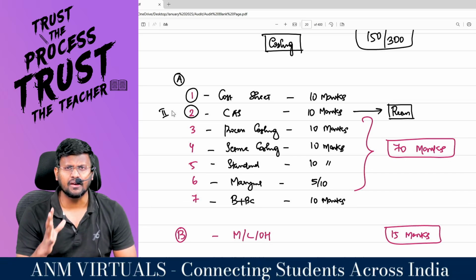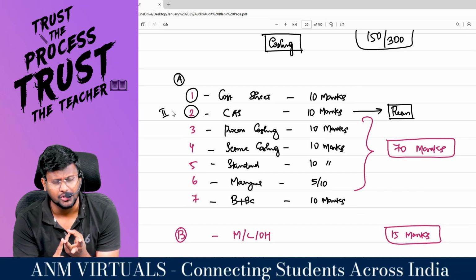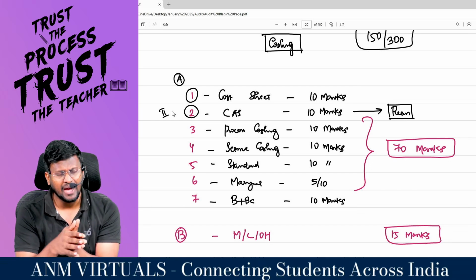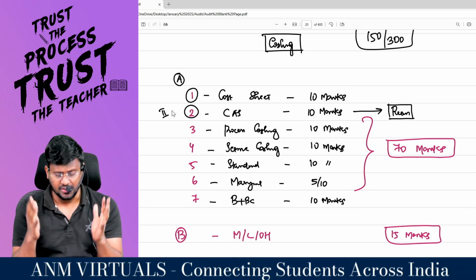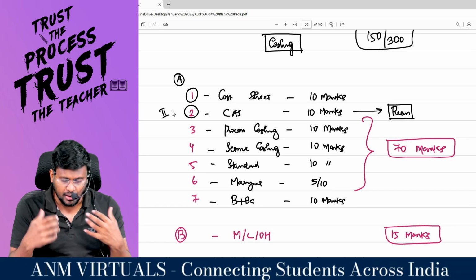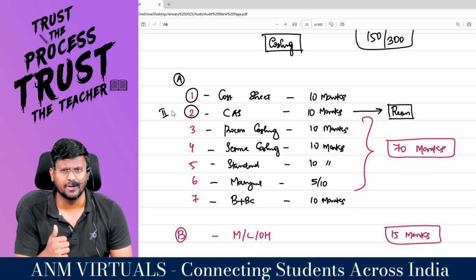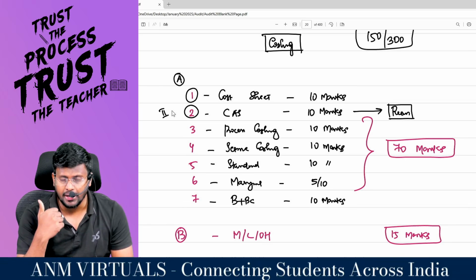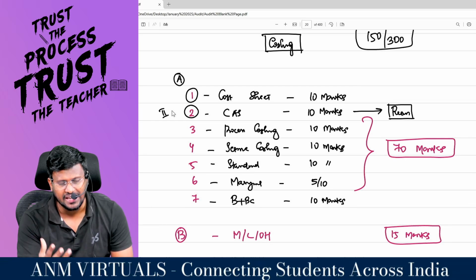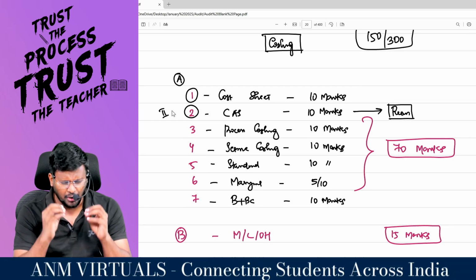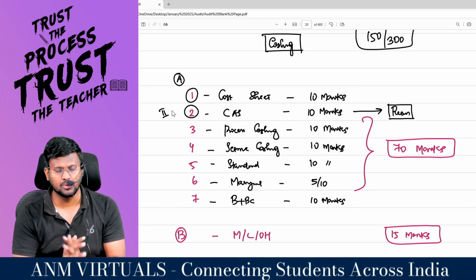Then standard costing: material cost variance, labor cost variance, variable overhead cost variance, and fixed overhead cost variance. In many exams they test either material or labor. That doesn't mean they will not test variable or fixed, but more weightage is for material and labor. And marginal costing: sales minus variable cost is contribution, contribution minus fixed cost is profit. In that, break-even point, margin of safety, desired profit, desired sales, all those concepts will be tested. And another most important topic is budget and budgetary control, my dear lovable students.